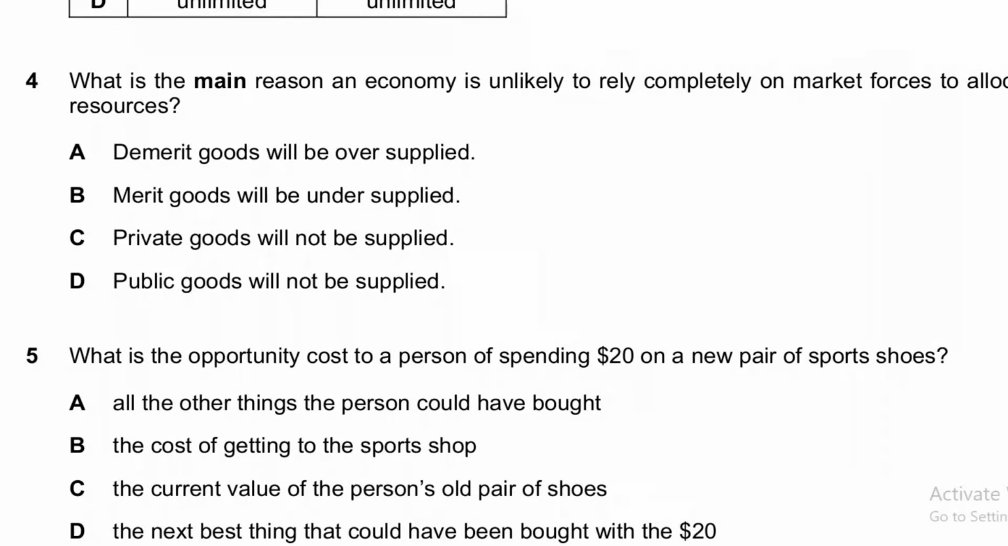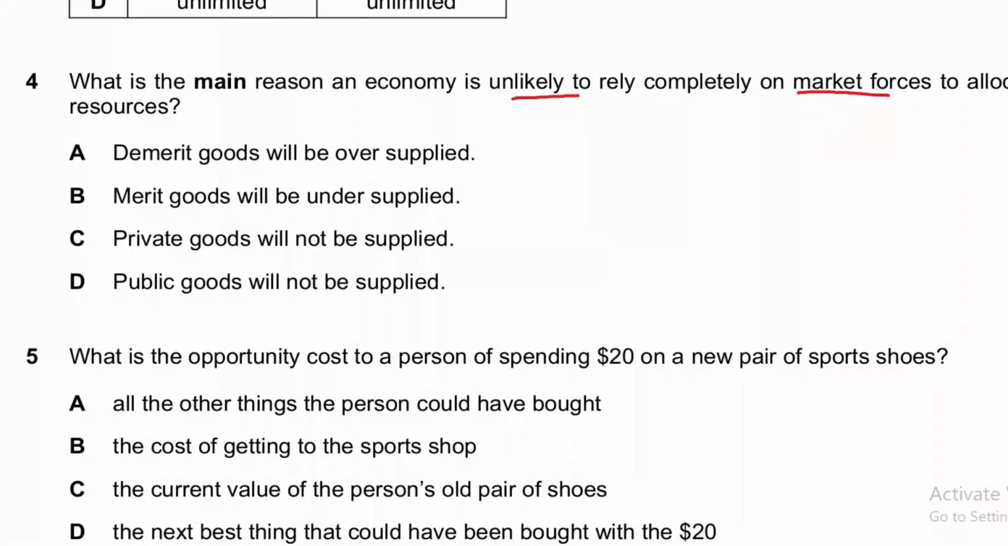And the next question is question number 4. What is the main reason an economy is unlikely to rely completely on market forces? Market forces means the forces of demand and supply, where resources are allocated through the free market economy or private individuals and companies. So all other things are likely reasons. One reason is unlikely.